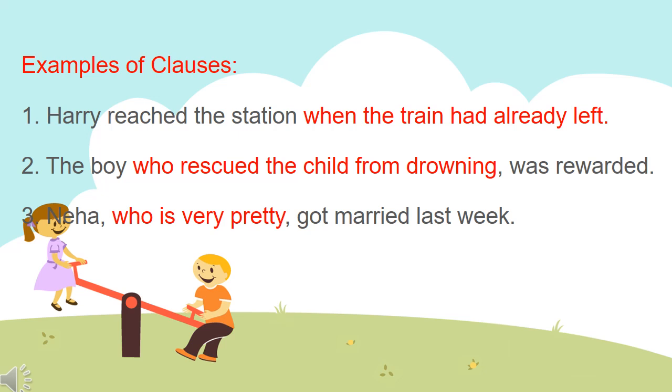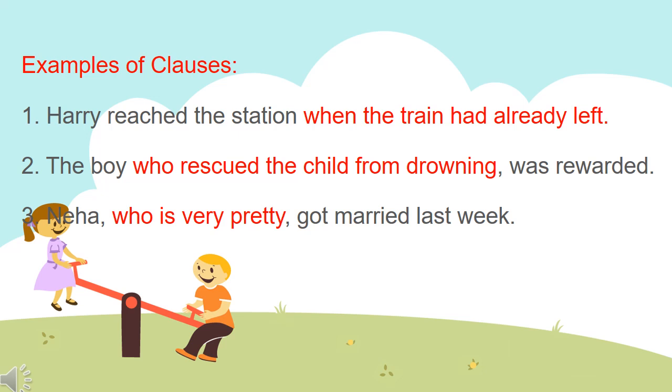The second example is, the boy who rescued the child from drowning was rewarded. In this sentence, the clause is "who rescued the child from drowning". This is an example of clause because "who" is the subject here and "rescued the child from drowning" is the predicate here. So this is a part of sentence which has its own subject and predicate.